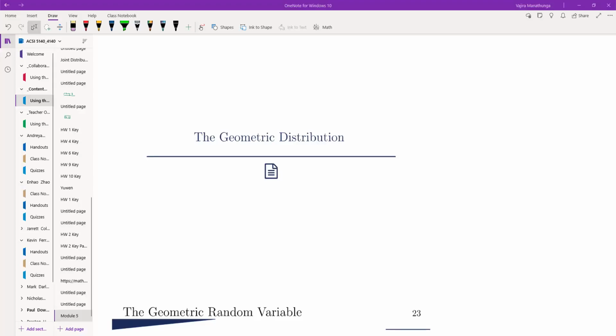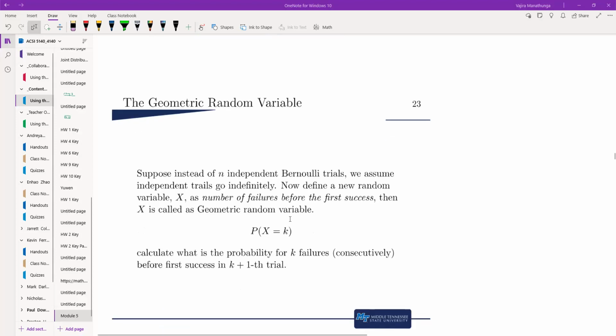So the next distribution we want to talk about is the geometric distribution. It is based on Bernoulli trials, but in a different way. In the binomial distribution, we talk about n independent and identically distributed Bernoulli trials. Suppose in the binomial one, we define the number of successes out of n trials.